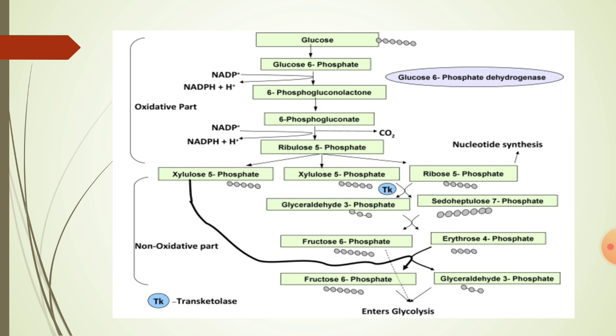Of these 2 glyceraldehyde phosphate molecules, one molecule is changed to DAP, dihydroxyacetone phosphate, in the presence of an enzyme isomerase, and another glyceraldehyde phosphate molecule is changed into fructose 1,6 biphosphate molecule in the presence of aldolase enzyme. This fructose 1,6 biphosphate molecule, in the presence of phosphatase enzyme, loses the phosphate ion present at the first carbon and forms fructose 6-phosphate. Thus, by the end of the non-oxidation phase of HMP pathway, we will get 5 fructose 6-phosphate molecules in all.